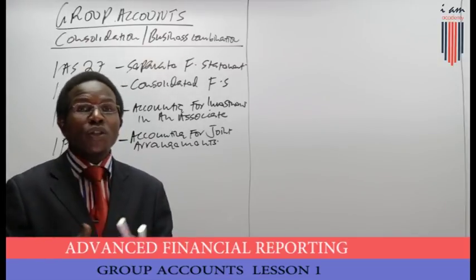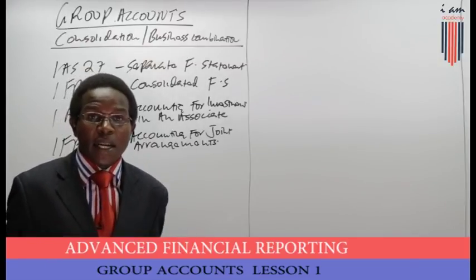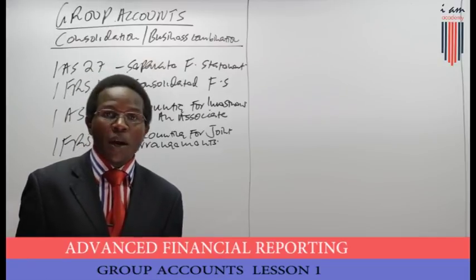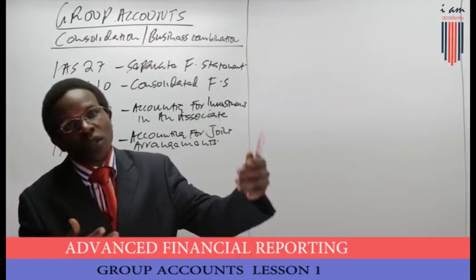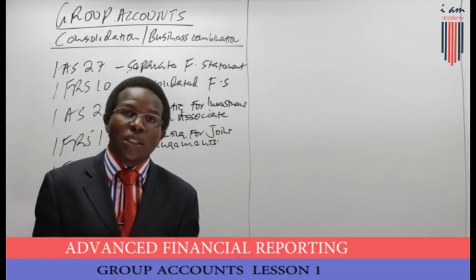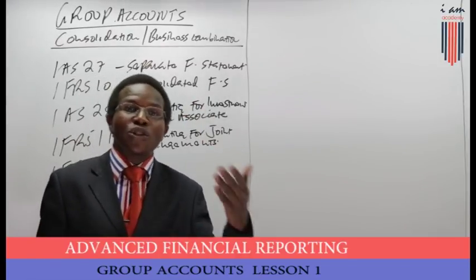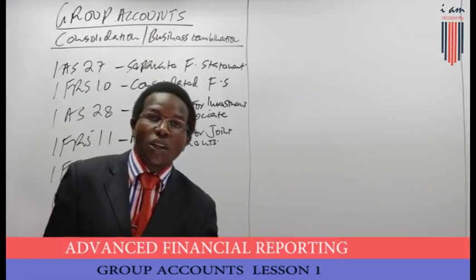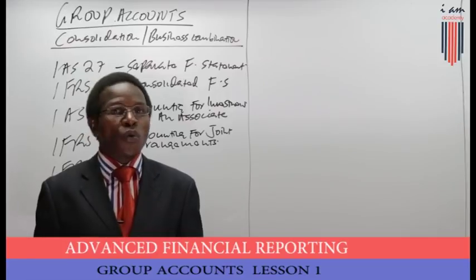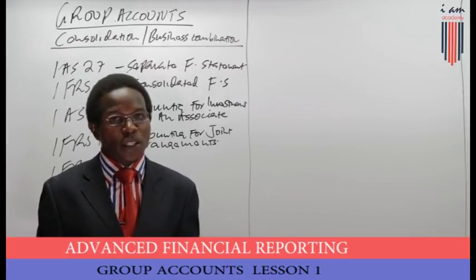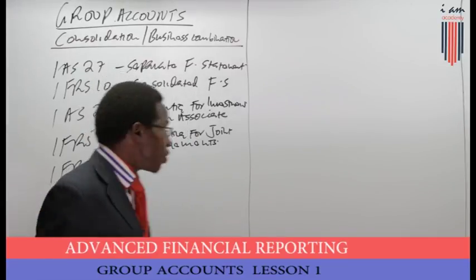That is the joint operations and secondly, the joint venture. But under IAS 31, friends, remember, we were talking about the joint operations, the jointly controlled assets, and the jointly controlled entities. There were three. But now under IFRS 11, we only talk about joint operations and a joint venture. We are going to look at that.